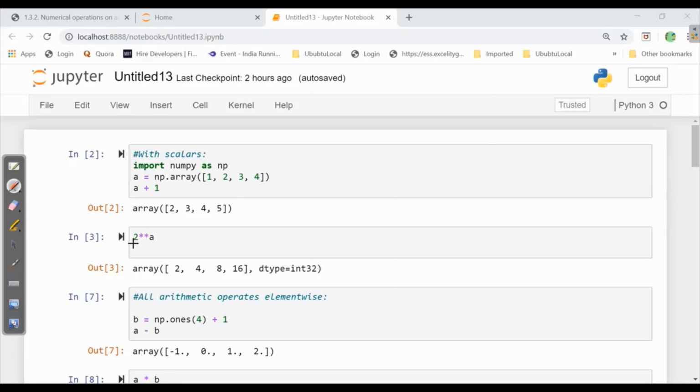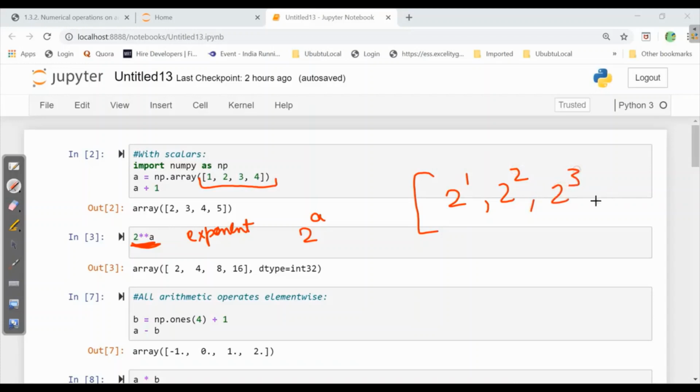Now the second operation is the exponent, where this is 2 to the power of A, and in A we have 1, 2, 3, 4. That means the output will be 2 to the power 1, 2 to the power 2, 2 to the power 3 and 2 to the power 4. That means first is 2, second one is 4, third one is 8, 2 to the power 4 is 16, and our dtype is int.